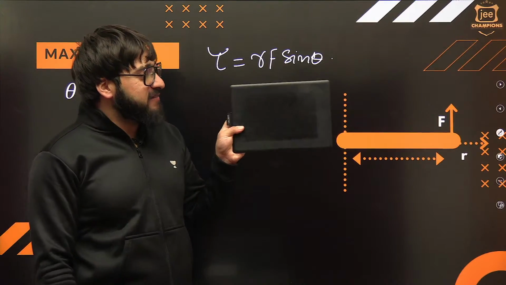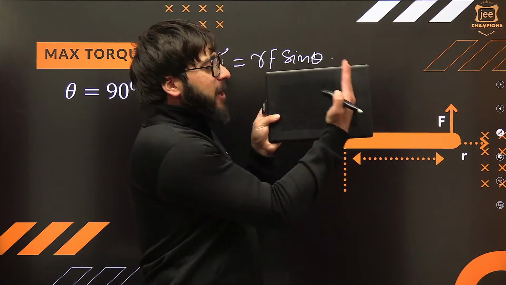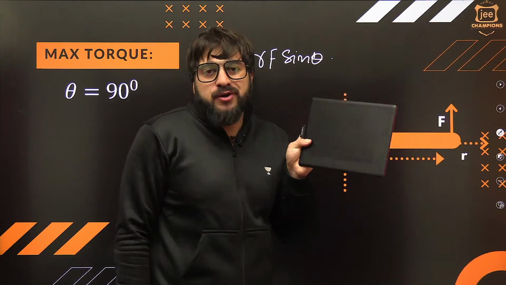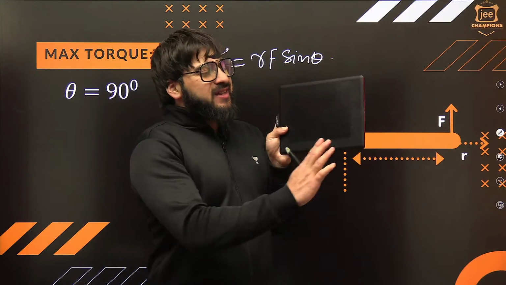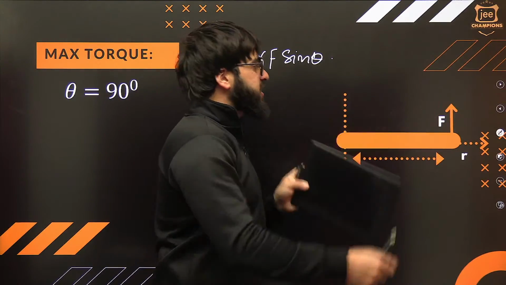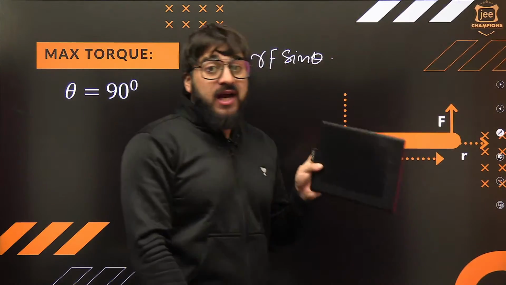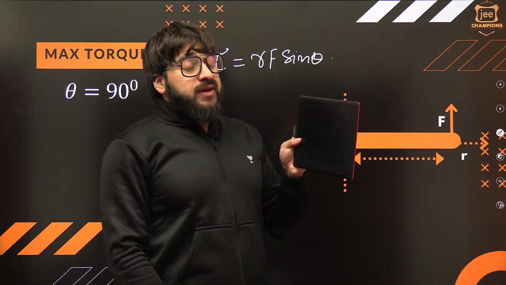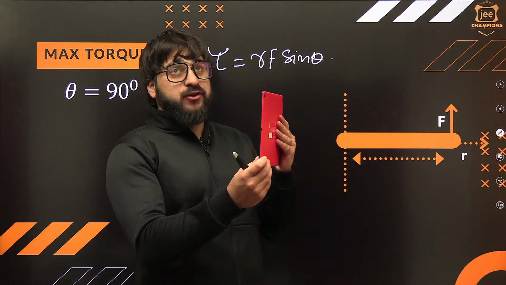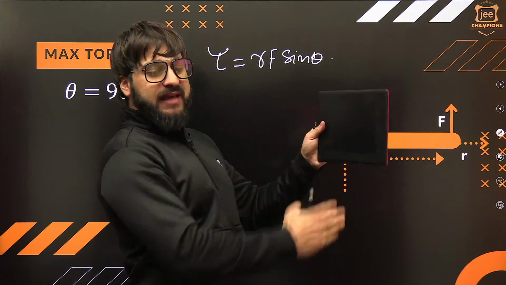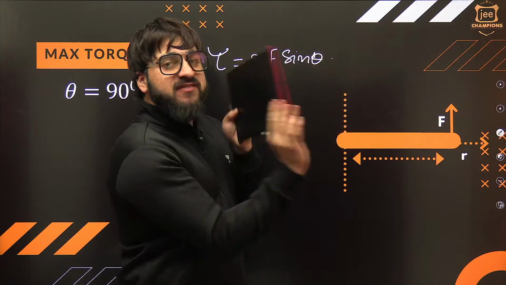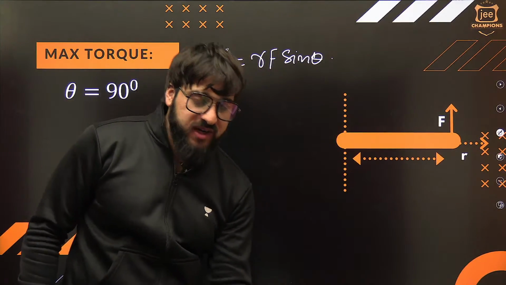Listen to me very carefully. This is a door over here. I'm applying some sort of force, something like this, initially. Will torque be produced over here? You'll say, sir, yes, there will be less rotating effect. Some torque will be produced because the force is in this direction at some angle. If I ask you to get the maximum rotating effect over here, you'll say, sir, apply the force something like this, perpendicular to this one. In that case, there will be more rotating effect, and the door will rotate very fast.